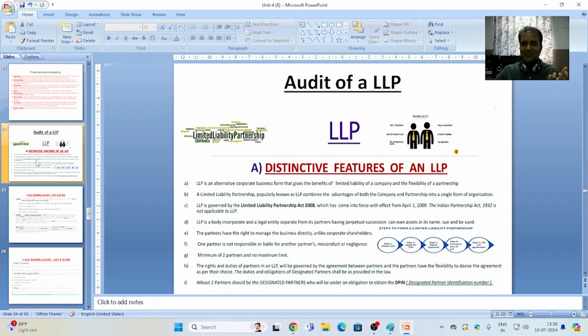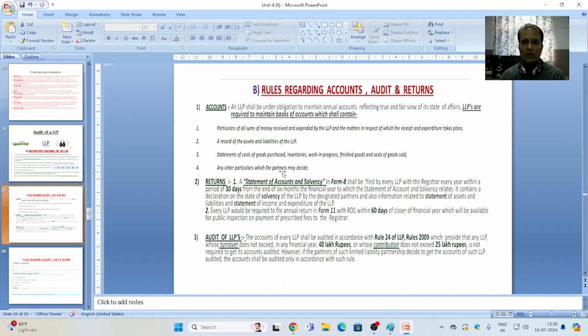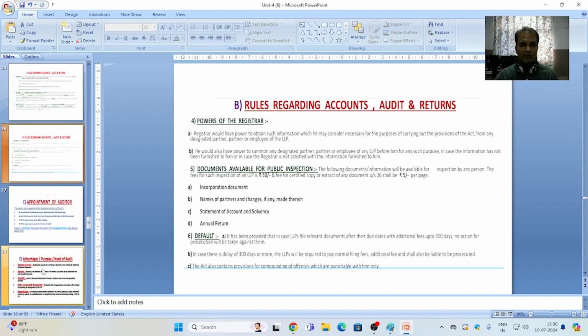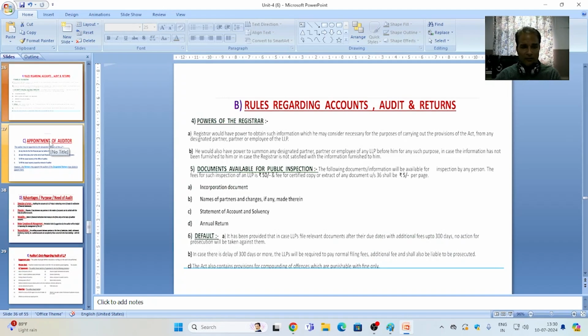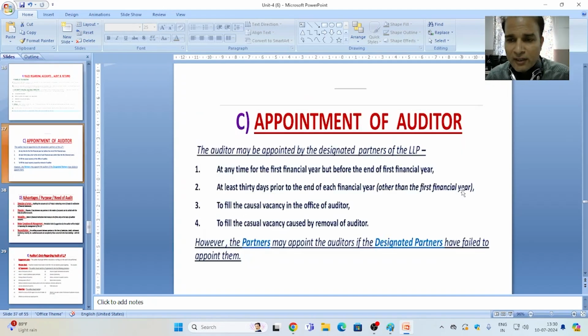Regarding the audit of an LLP, the auditor is required to understand the different features of the LLP and have knowledge about the rules, accounts, audit and returns for the LLP. Then we talk about the appointment of an auditor in case of an LLP.